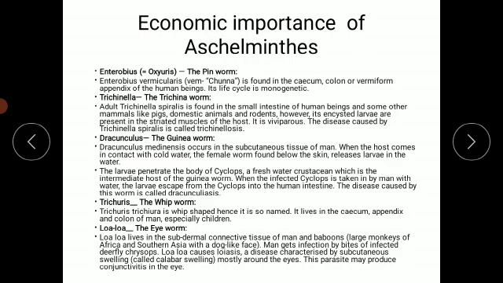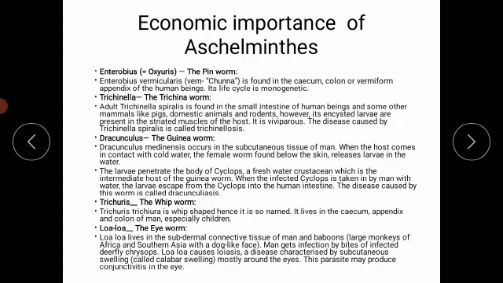Then the next one is Loa loa, also known as the eye worm. Loa loa lives in the subdermal connective tissue of man and baboons. Baboons are large monkeys which are present in Africa and South Asia, and the face of the baboons is dog-like. Okay, so human beings and baboons.